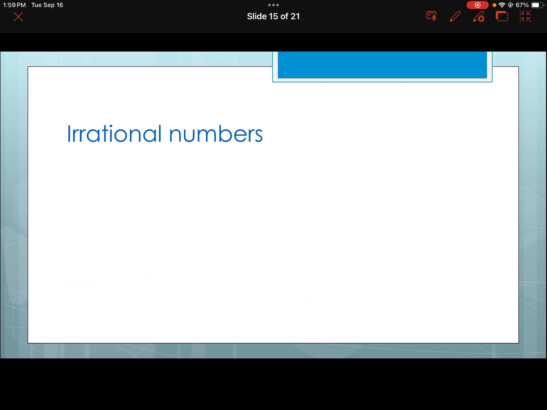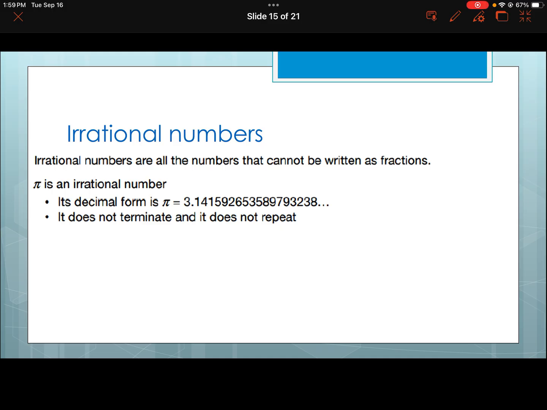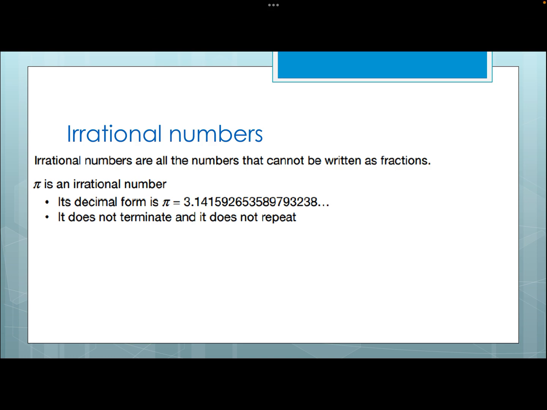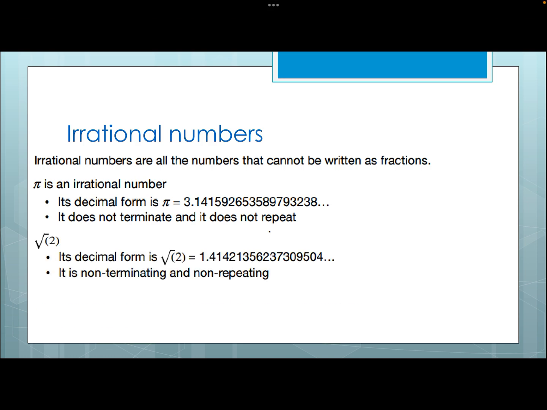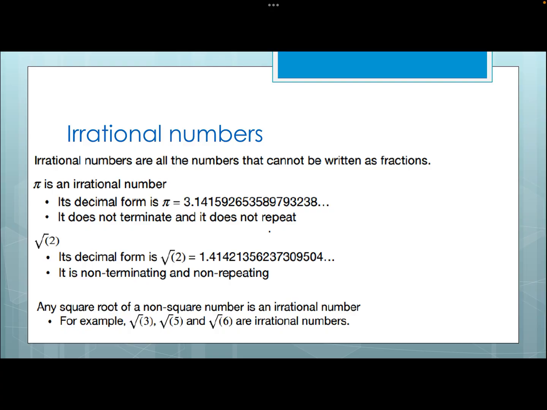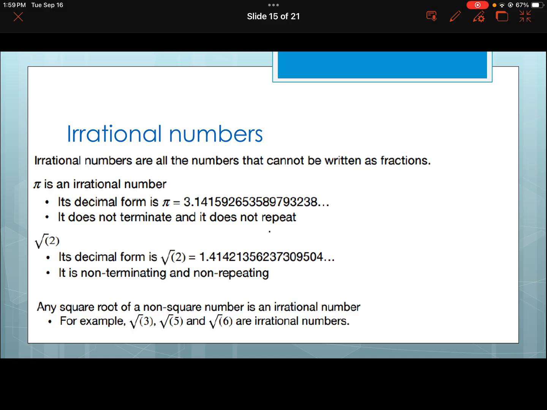And then the ones that are weird, the ones that aren't rational, those are called irrational. These are numbers that go on forever. These are famous numbers like pi. Pi is 3.141... I'm not reading all of that, but the point is it goes on forever, never terminates. If it never terminates and it doesn't repeat, we can't write it as a fraction. There's no way to do that. So something like pi or the square root of 2, which is also some horrific thing, or the square root of any number that's not a nice number, like a perfect square, they are all irrational. So rational and irrational are complete opposites. Rational numbers can be written as a fraction, and irrational numbers can't.